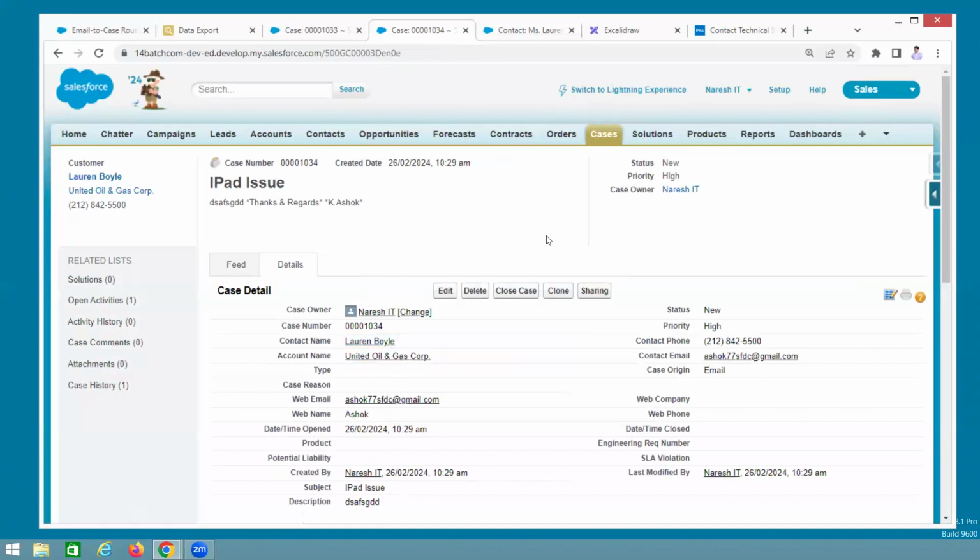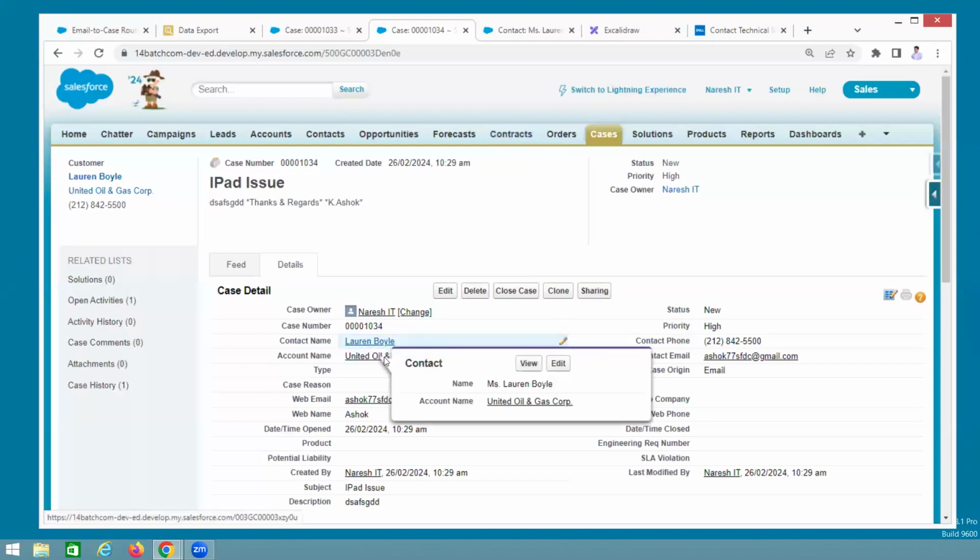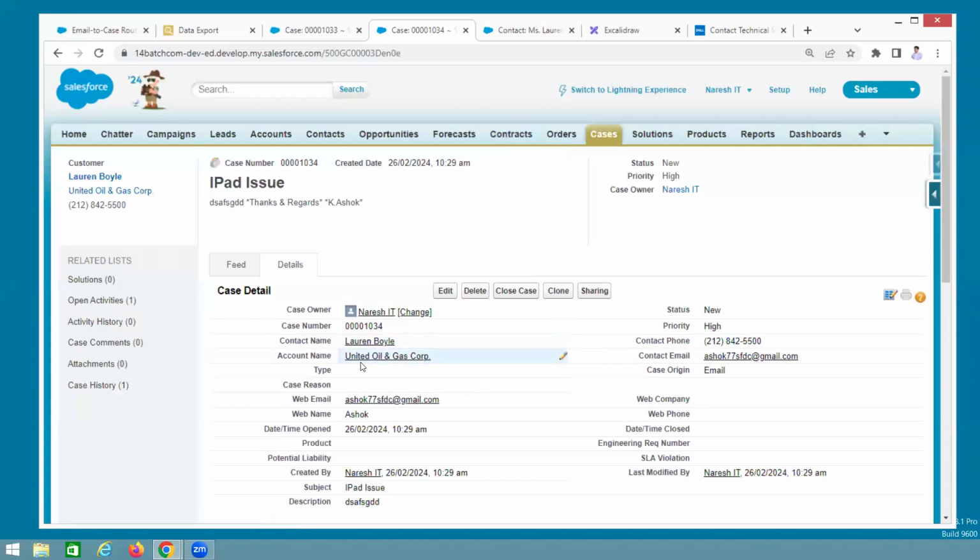Understand how the system understands which contact this email belongs to. So many people don't know this feature. It is not really a feature, those people just don't know how to utilize it. Understand? If the email exists in a contact, that contact is automatically populated, and if the contact has an account, that account is also automatically populated.